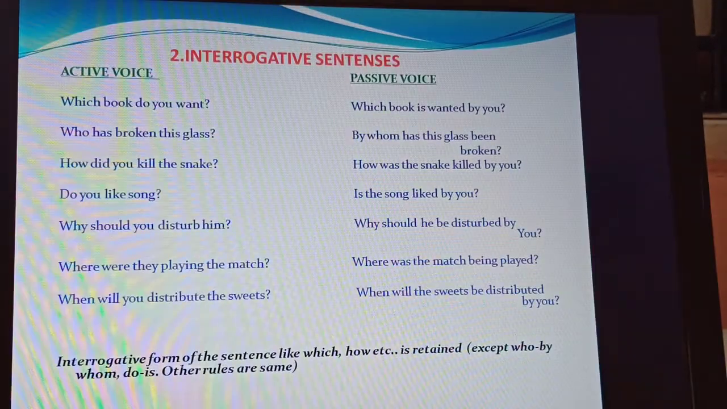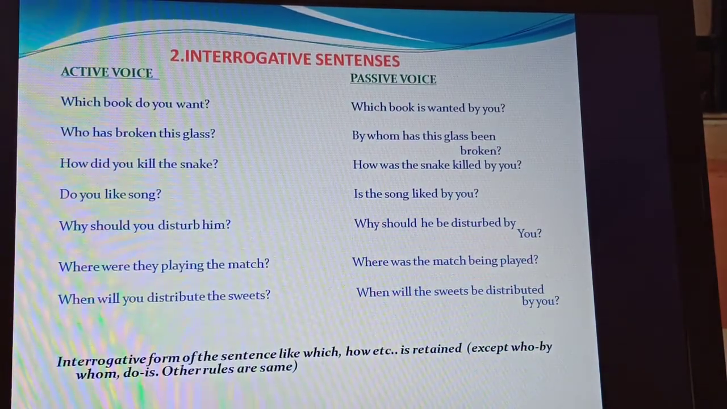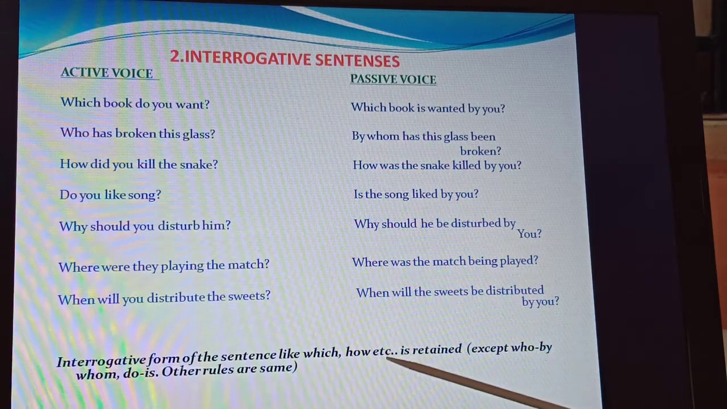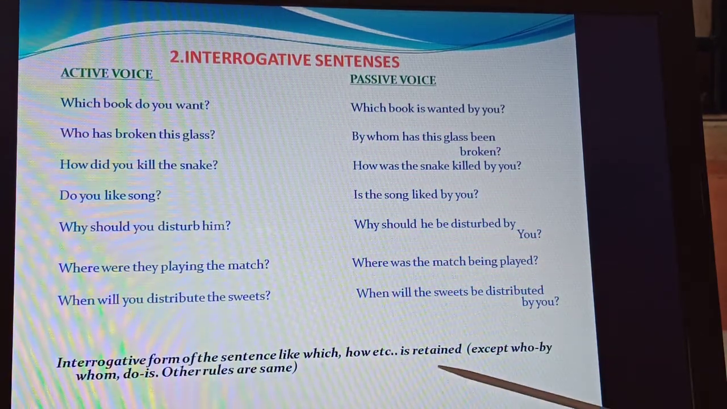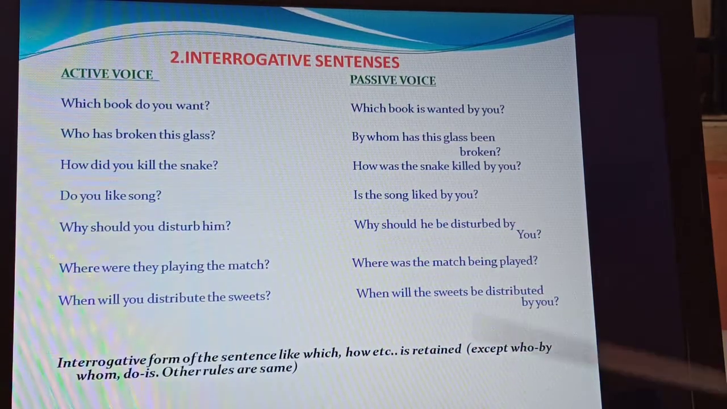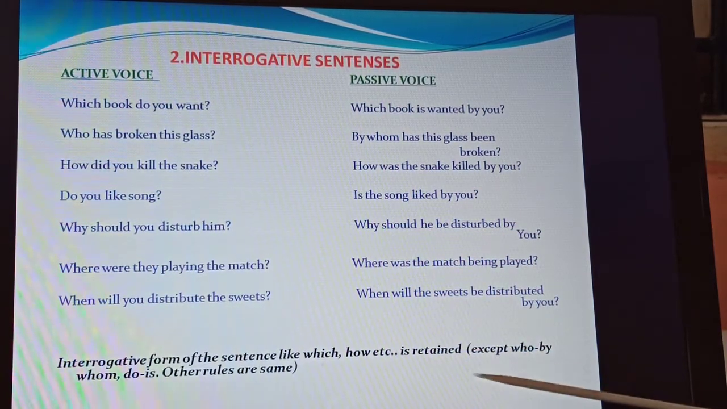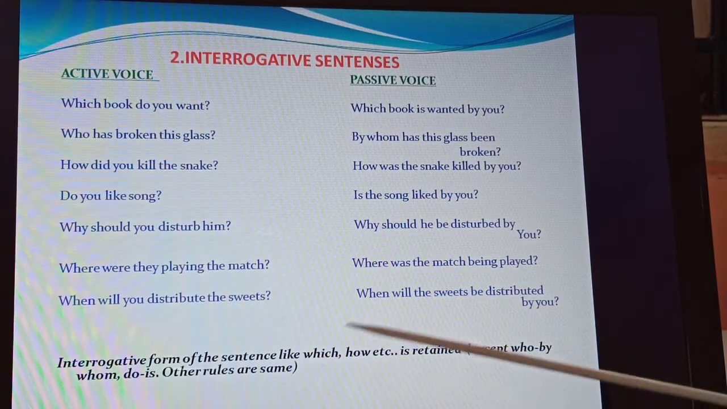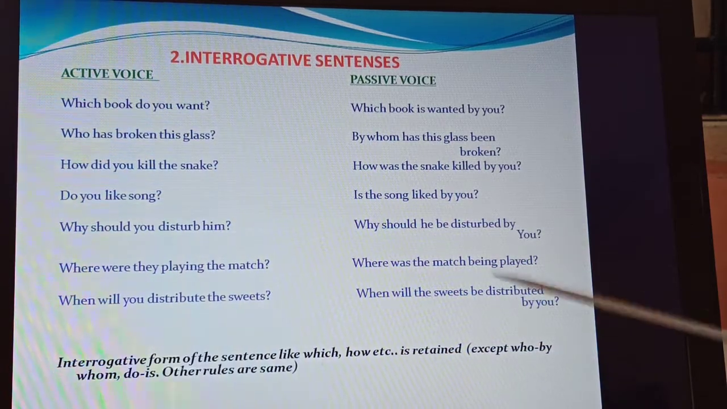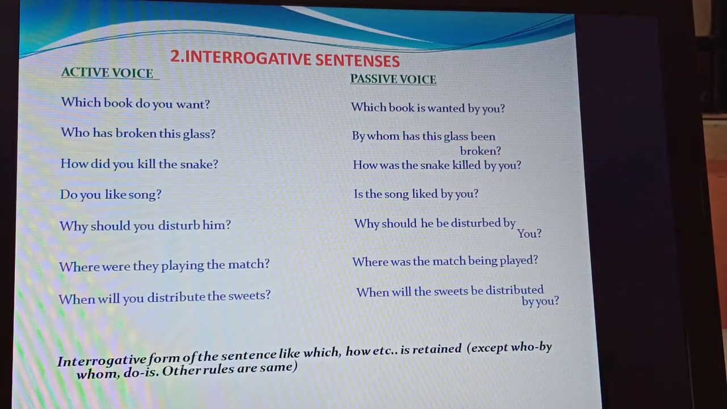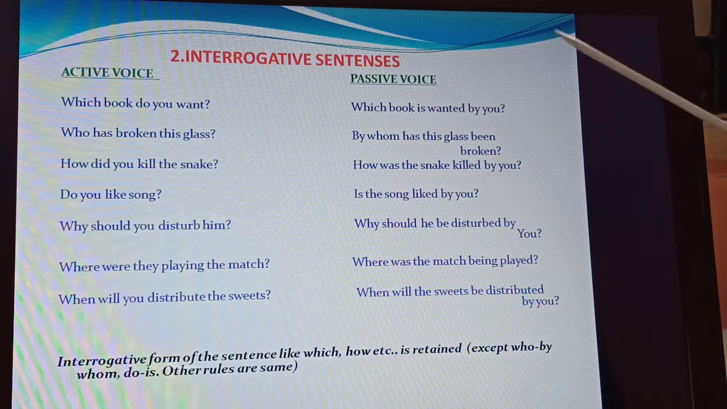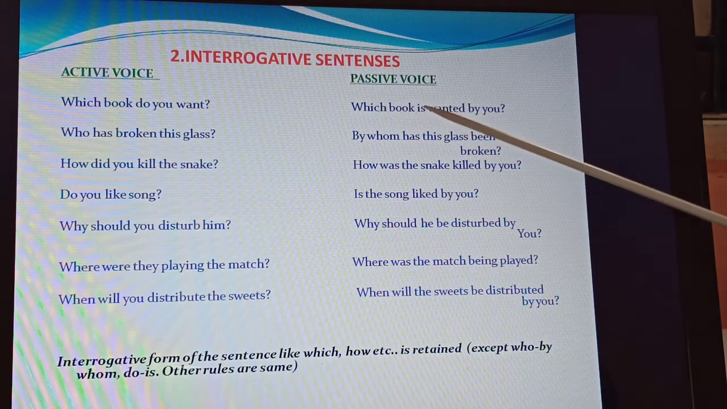Now the interrogative sentence. When we say interrogative sentence, you see the interrogative words like which, how, etc. remain the same in the passive voice, except "who" and "do". "Who" will change into "by whom". "Do" will change into "is". And other rules are the same. See, which book do you want? Understood? The passive voice would be: which book is wanted by you. The rules are the same. "Which book do you want" is present tense, therefore here "is".